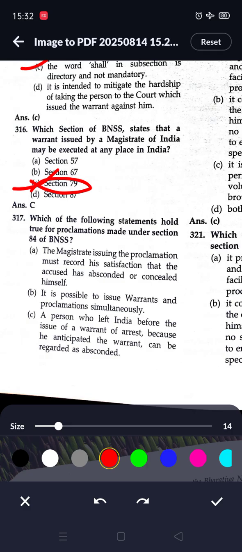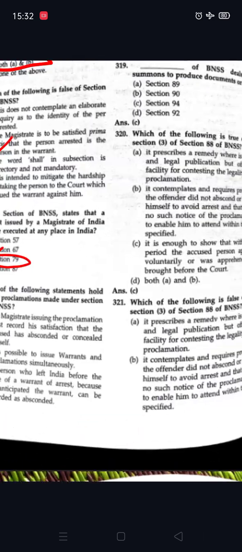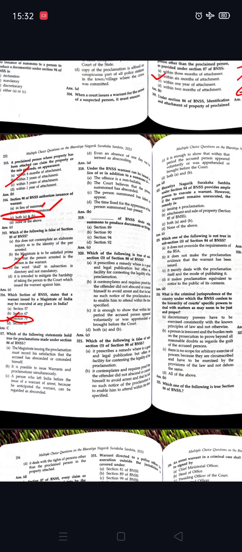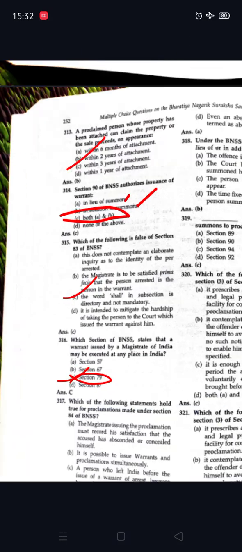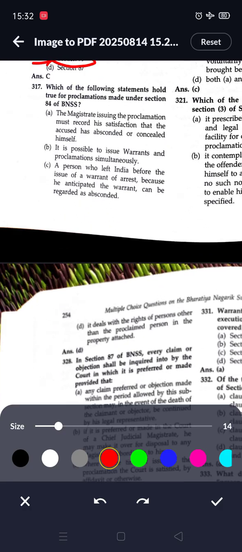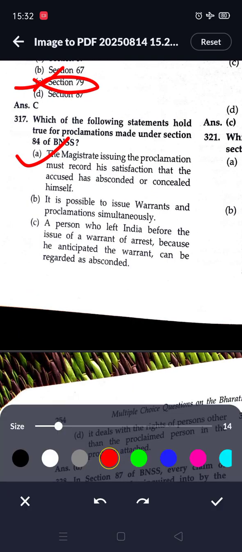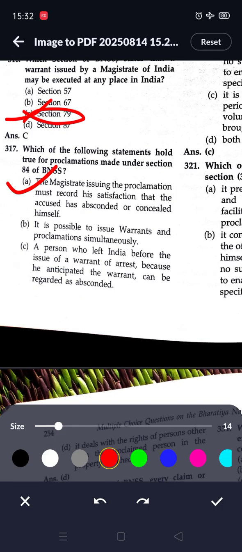Next, a person who has left India before the issue of a warrant of arrest because he anticipated the warrant can be regarded as absconded. And another option is, even an absence of 1 day can be termed as absconding. So here option A is correct, that the magistrate issuing the proclamation must record his satisfaction that the accused has absconded or concealed himself.